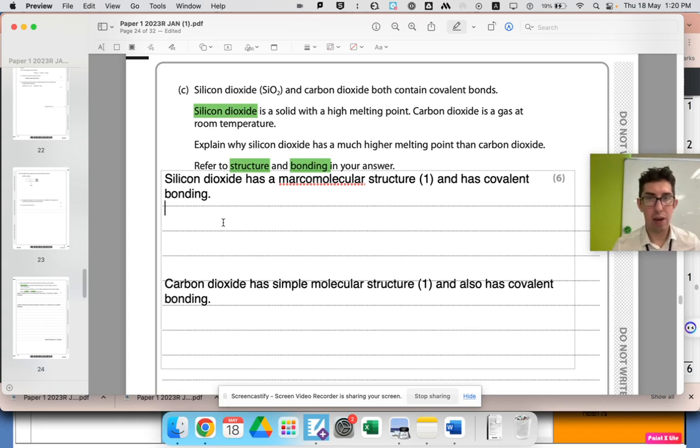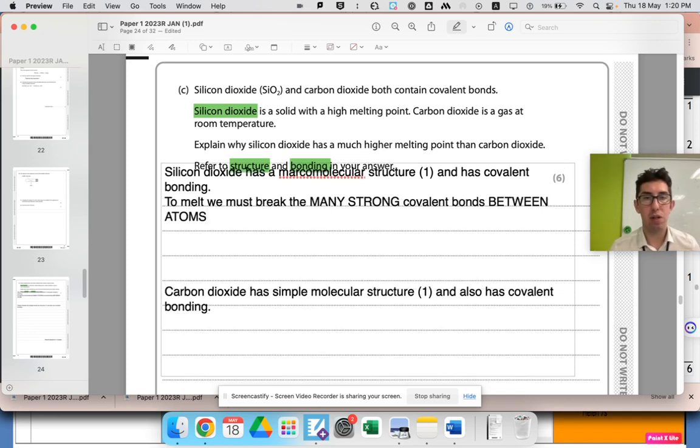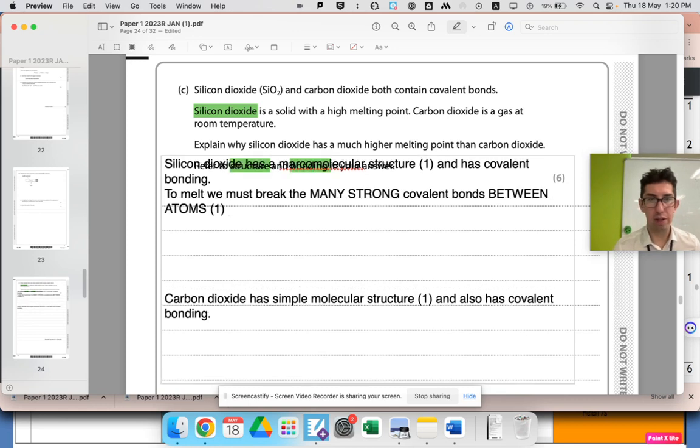So to melt, we must break the many strong, these are keywords, covalent bonds. And always say between, what are we talking about? We're talking about strong covalent bonds between atoms. This is definitely worth a mark, probably two actually. Many strong, I reckon there's probably one there, and maybe one for between atoms.